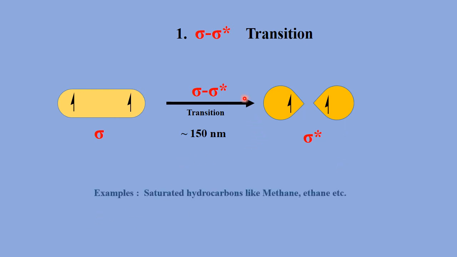Examples of this type of transition are saturated hydrocarbons like methane and ethane. In methane and ethane there is only a sigma bond, so there are only sigma electrons. So in methane and ethane we observe only the sigma to sigma star transition, and that transition occurs at 150 nanometers, that is lower wavelength and higher energy.